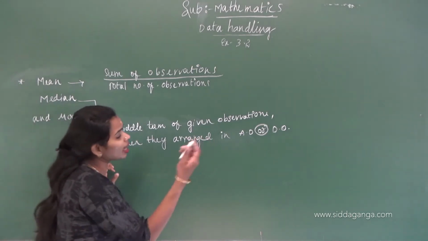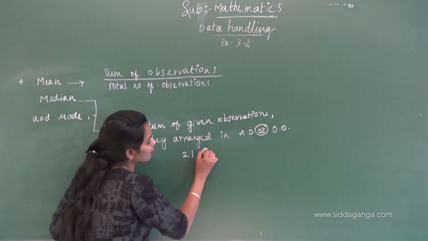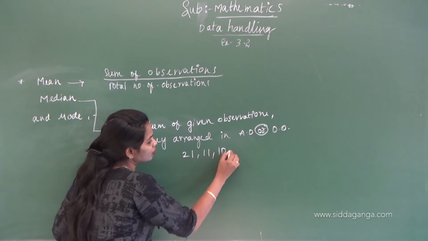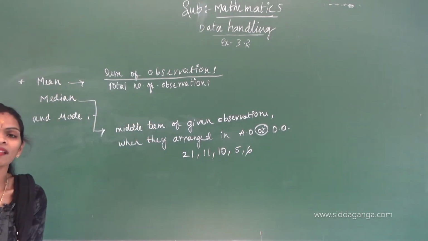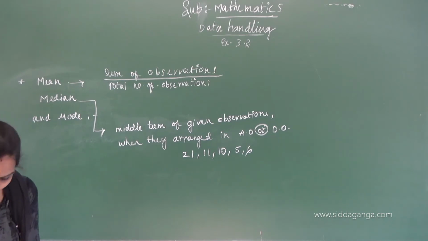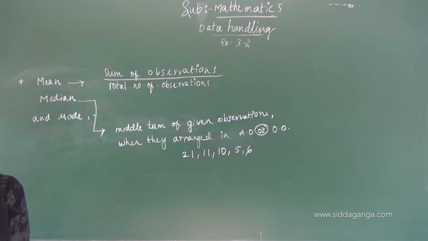Okay. If the elements are like this, 21, 11, 10, 5, 6. How many observations are there? 1, 2, 3, 4, 5. Correct children? There are 5 observations.